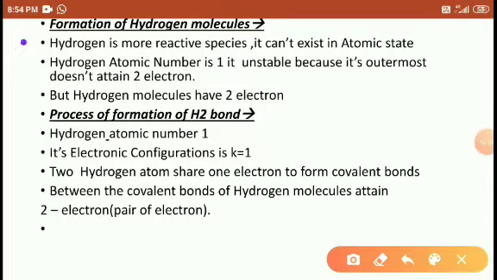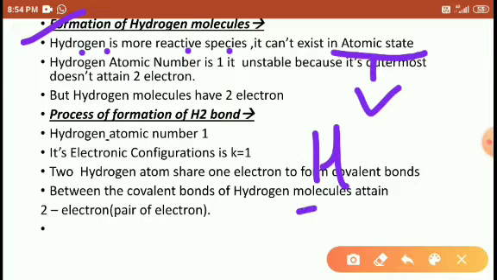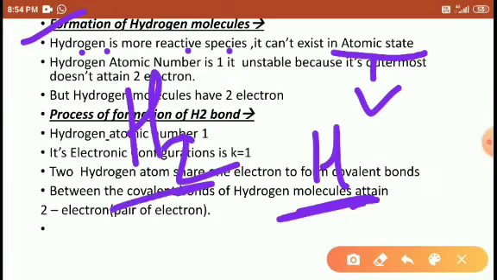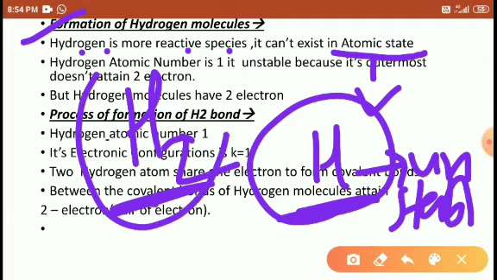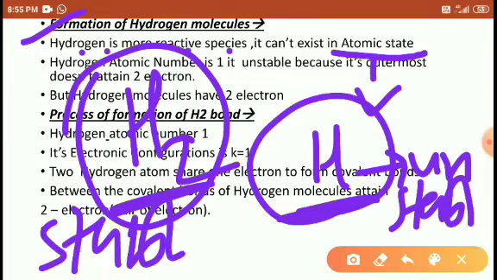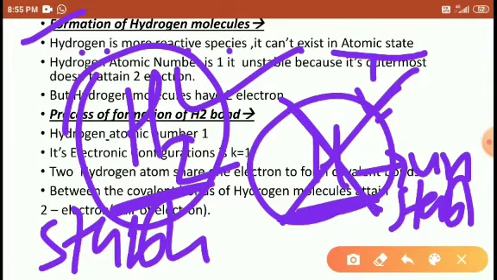Okay. Next is the formation of the hydrogen molecule. Hydrogen is a more reactive species. It cannot exist in the atomic state. Atomic state means hydrogen cannot exist in this H form. It always exists in the H2 form. This one is stable and this one is unstable, right? So this is unstable and this is stable. So hydrogen always exists in this form, not this form. Hydrogen cannot exist in atomic form. Hydrogen always exists in molecular form.